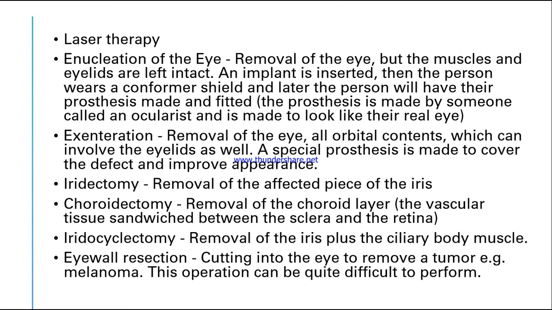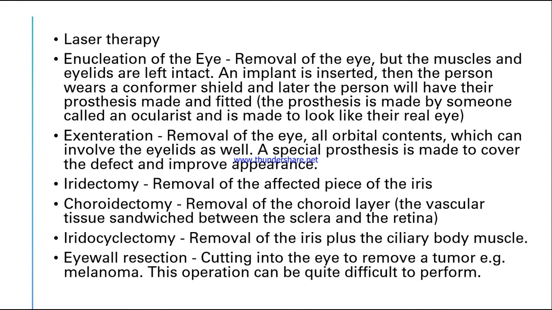Next, exenteration, that is removal of the eye and all of the orbit contents, including the muscles and the eye. So removing the whole orbit of the eye is called exenteration. And we will try to put an eye prosthesis, an artificial eye, into the orbit.